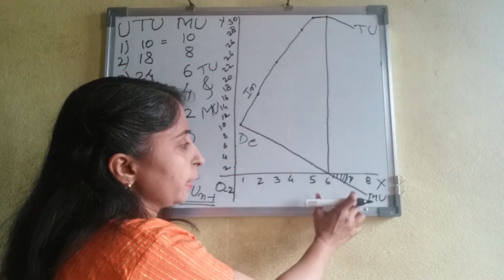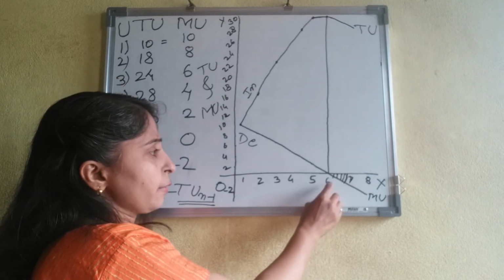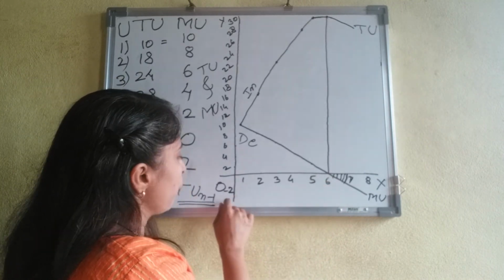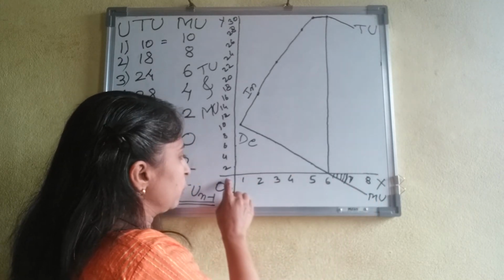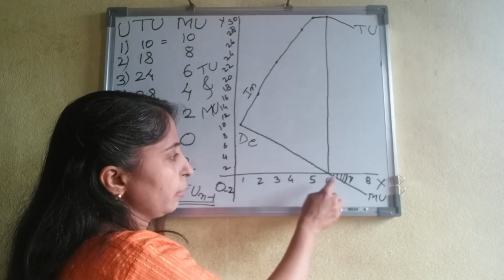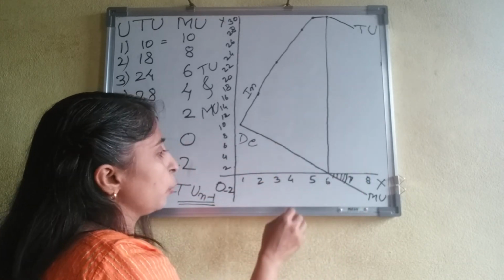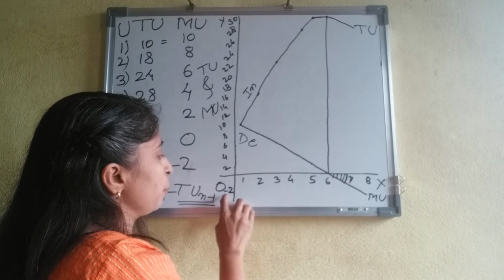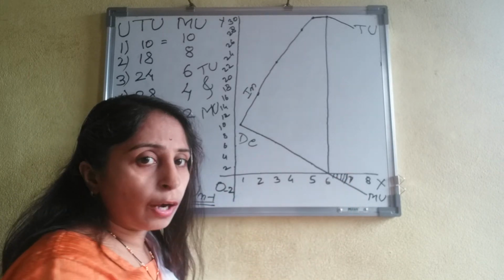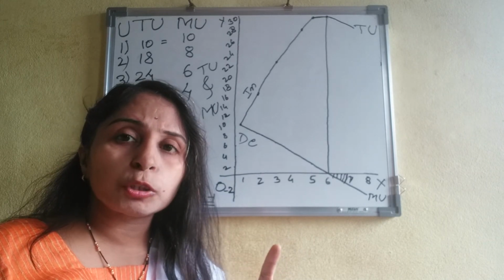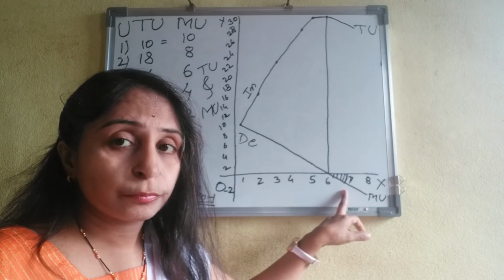At point 6 it is 0, and then utility goes to minus, -2, after the seventh unit of commodity consumed by the consumer.